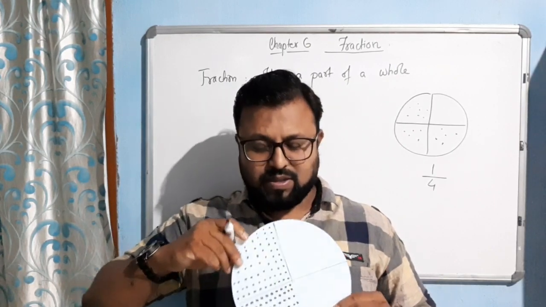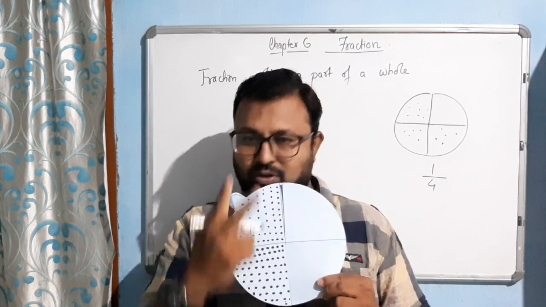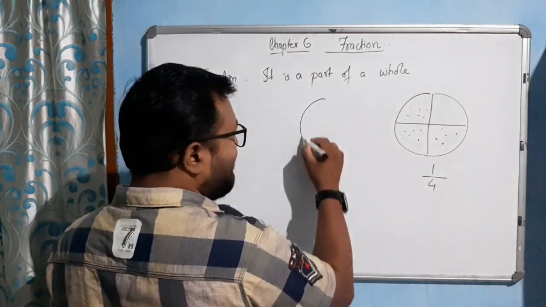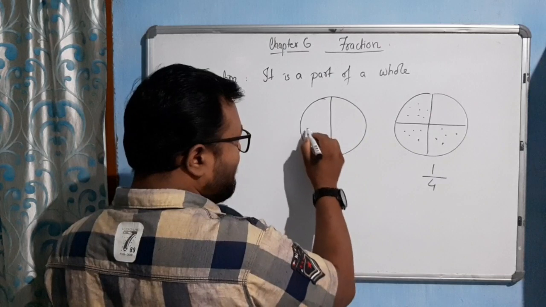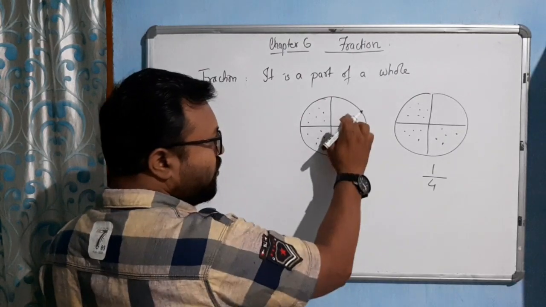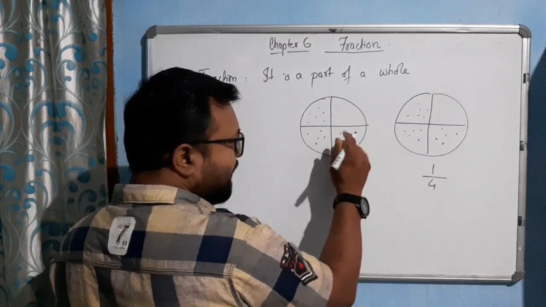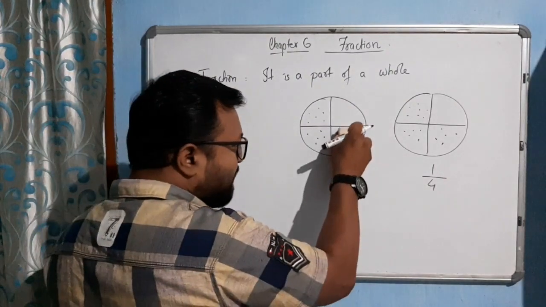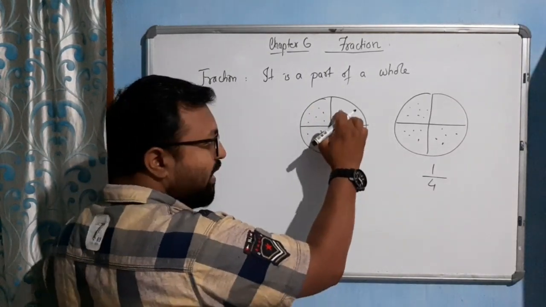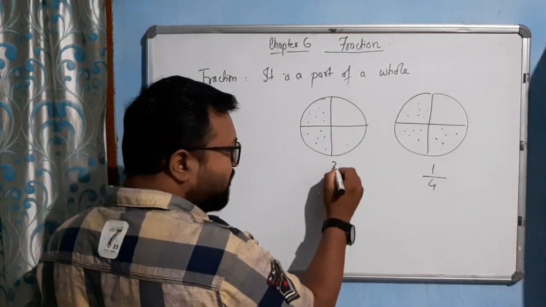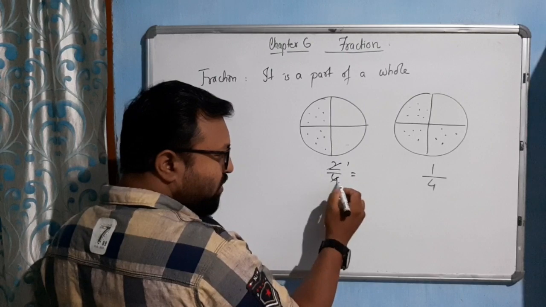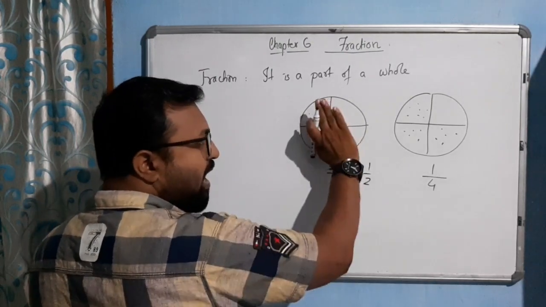Now once again, if I ate another part, how many parts did I eat of this pizza? Two parts. Two parts I already ate, and two parts are left out. See, this is the same picture. So two parts I ate, only two parts left. I ate two parts out of four parts. Or if we cancel it out, 2 1s are 2, 2 2s are 4. So half. I ate half the pizza.